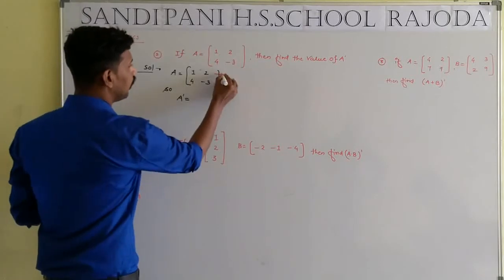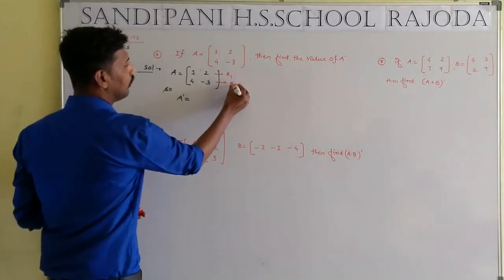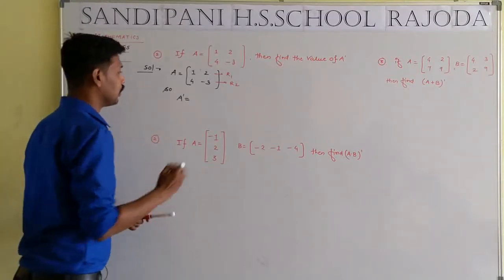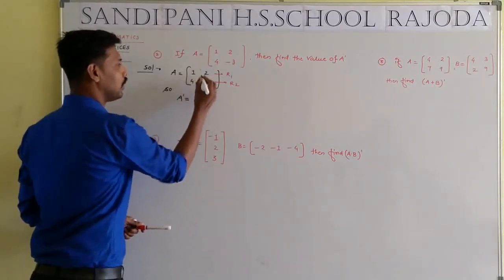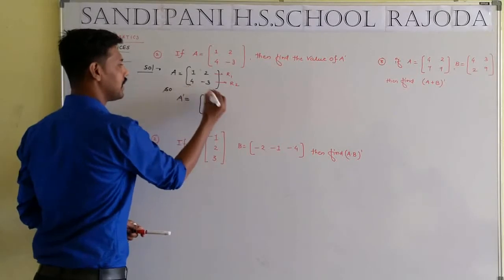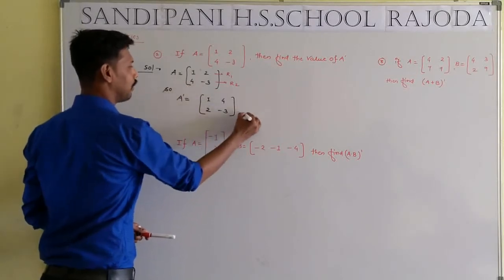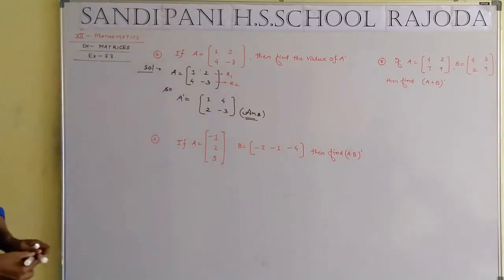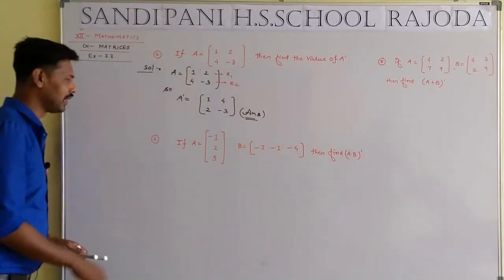That means a row converts into a column, and a column converts into a row. We can write the first row as the first column, the second row as the second column. I hope, student, you are getting the proper solution of question number first, exercise number 3.3. Now we move to the second question.